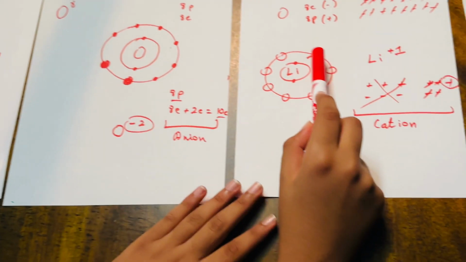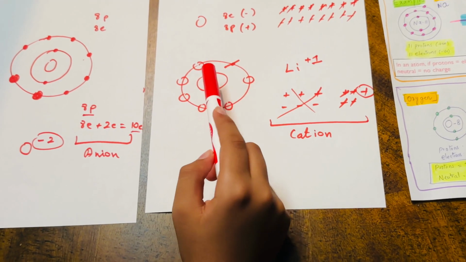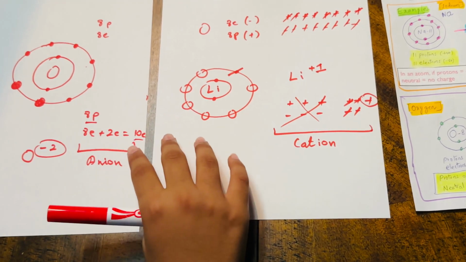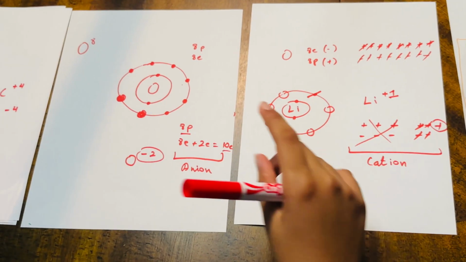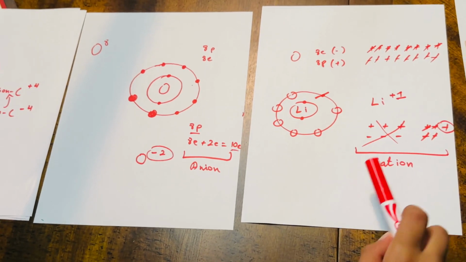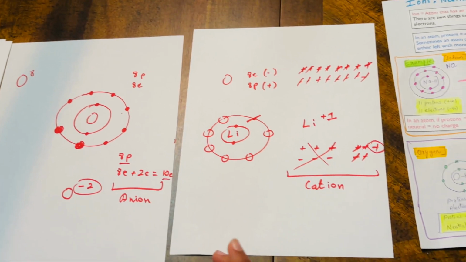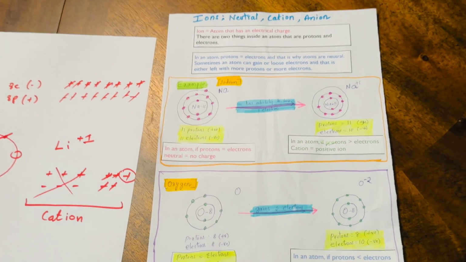If it has fewer than 4, it is easier to just remove those electrons so the atom can be stable. So there would be more protons than electrons, and that would be a cation. Also, an ion is an atom which has a charge, so an ion is a cation or an anion.